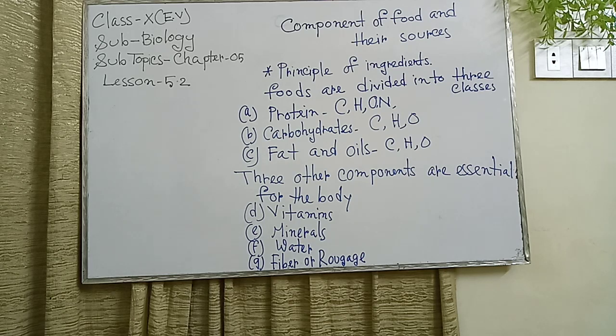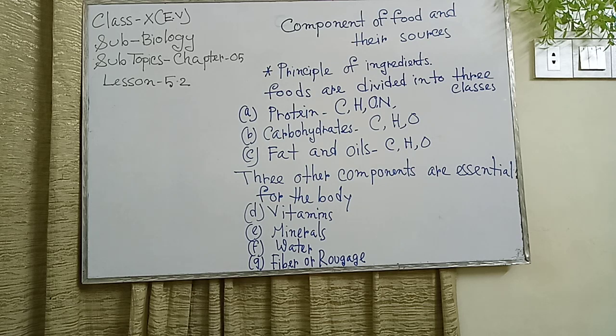Today I will also describe chapter 5. Our chapter 5 is food, nutrition and digestion. Today my topic is to describe the main components of animal foods and their sources. What is food? I will also explain today.